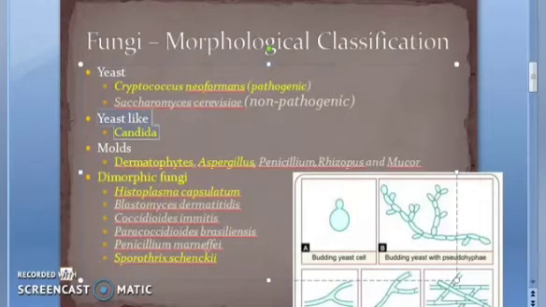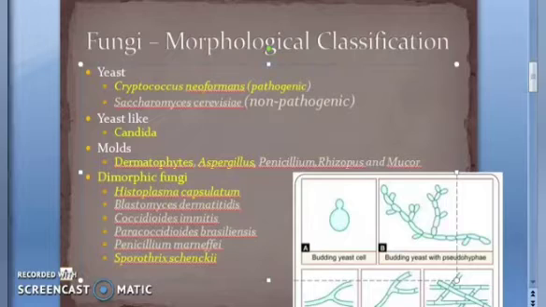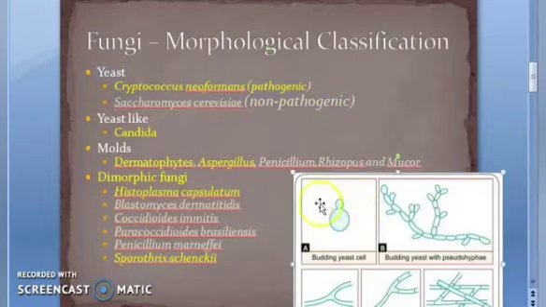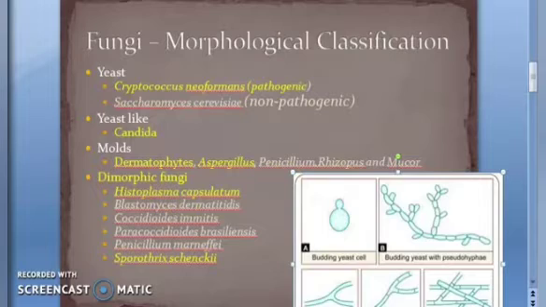But Candida comes here. So first look at yeast. What happens in yeast? They grow as round to oval cells that reproduce by an asexual process called budding. They are round to oval. They reproduce by producing buds. These are asexual. Look at this budding yeast cell. They form protuberances which enlarge and eventually separate from the parent cell.